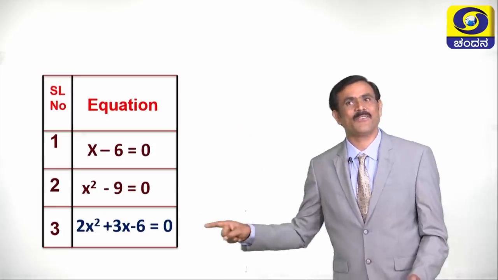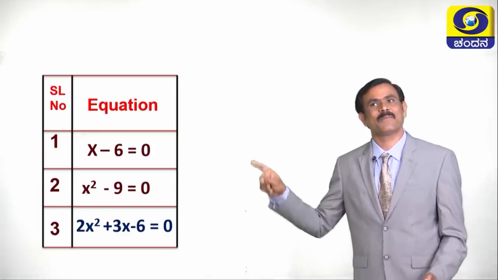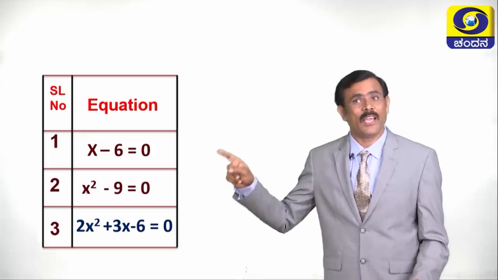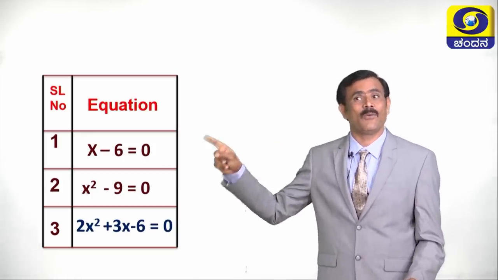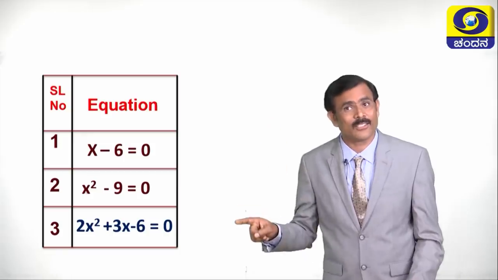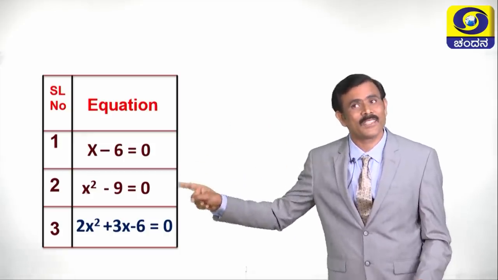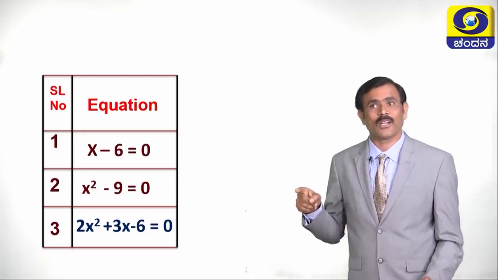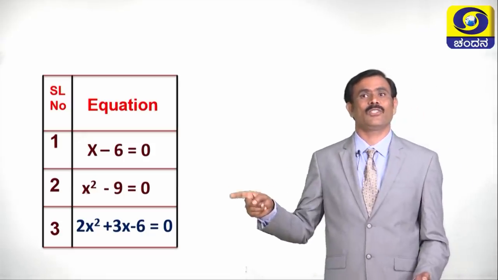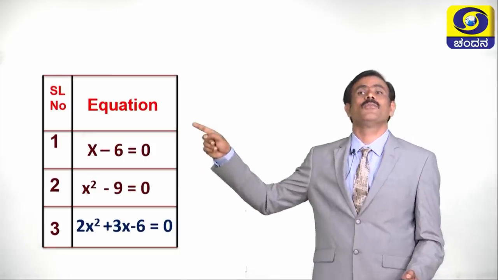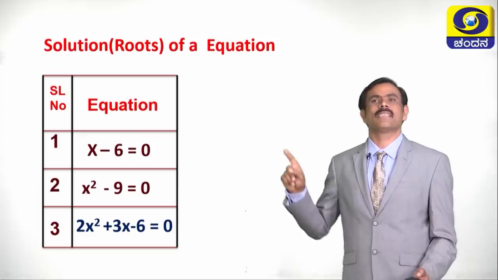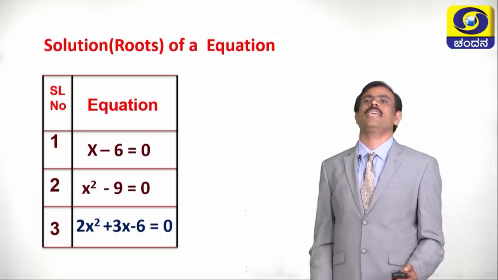If in the place of x, if you write 6, 6 minus 6 equals 0. So, this is the value of x. 6 is the value of x. It is also called as root for this equation, or solution for this equation.